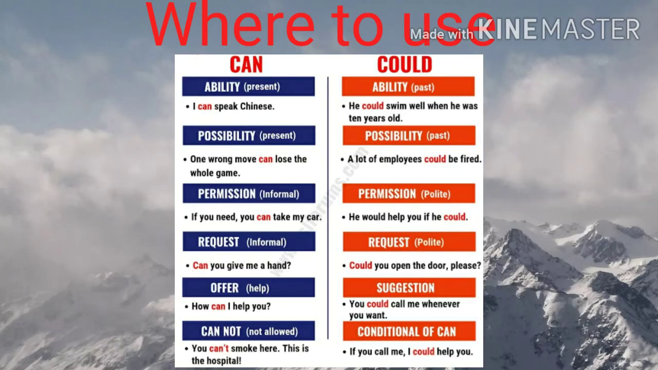Now I will give you the exact difference between where to use can or could. There is a very fine difference between can and could. Like can and could both are used for ability, but can is used for present ability and could is used for past ability. I can speak Chinese. Okay, that means presently also I can speak Chinese. But if you have to show the past ability, you have to use could. He could swim well when he was 10 years old. And can is used for possibility, for present possibility. Same thing, present possibility and past possibility. If it is present, then you have to use can. If it is past, you have to use could.